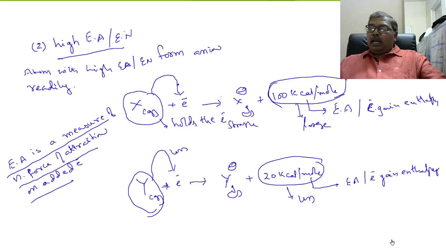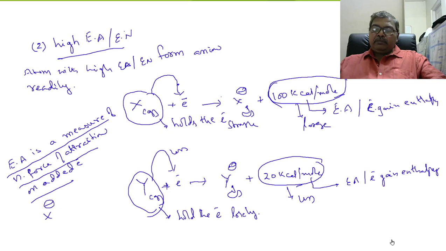Here electron affinity is less, which means that nucleus of Y has less affection on the added electron, which means that Y holds the electron loosely. So therefore X forms X minus ion readily, then Y.